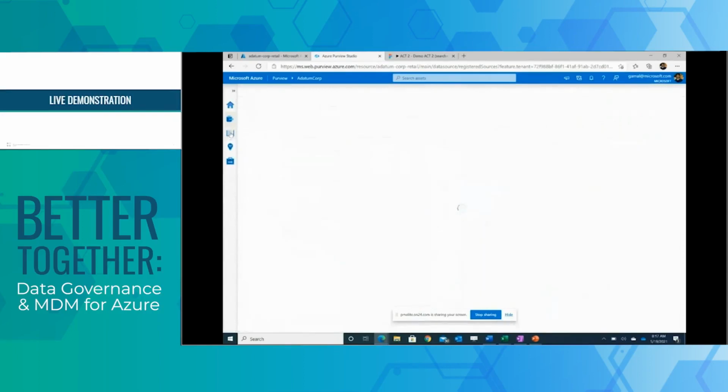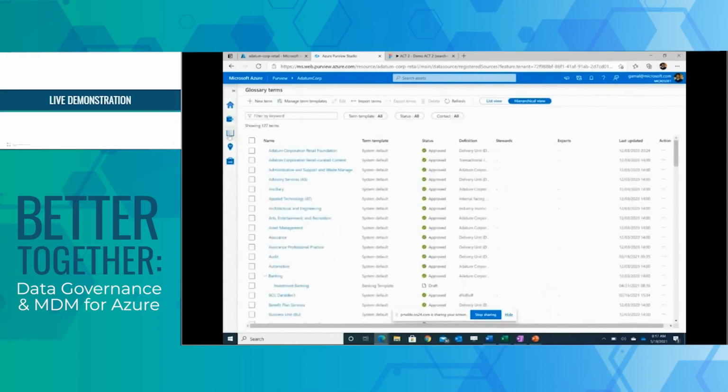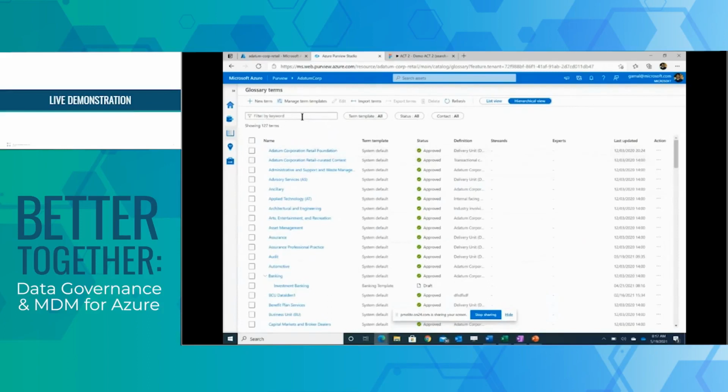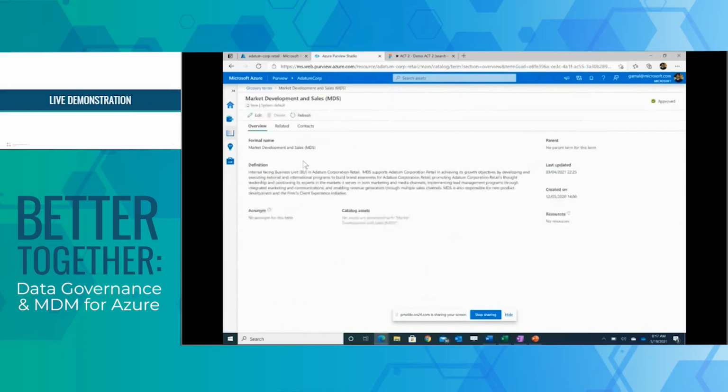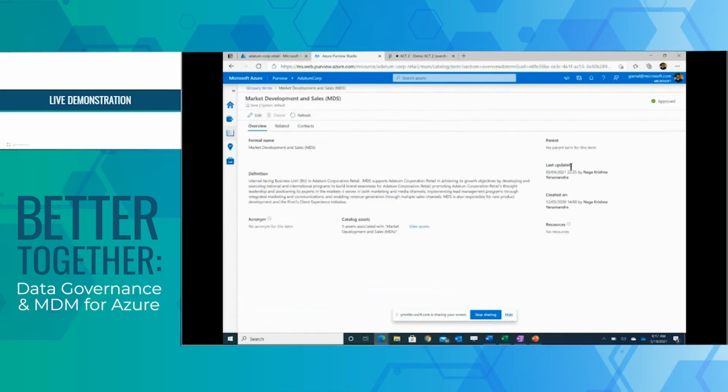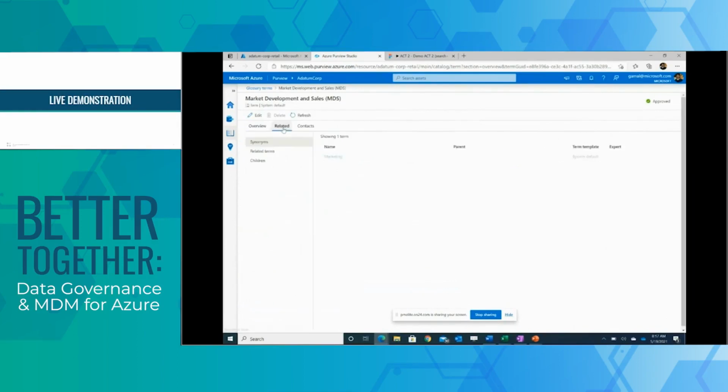Now, in terms of business glossary, we have this business glossary where you can define your business terms. It supports a hierarchical business glossary as well. As you can see, I have a hierarchy here. In a particular business term, you can see its definition, some operational metadata, and the assets it is stamped onto in the catalog. You can see its synonyms. As I mentioned, there's a hierarchy here. And you can see who the experts and stewards for this are.